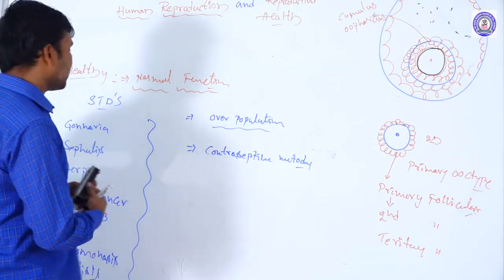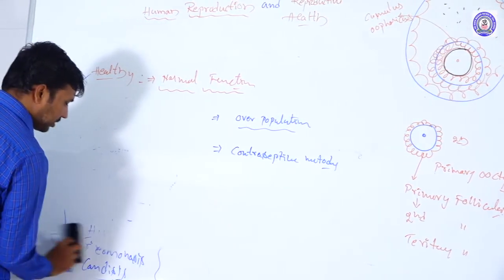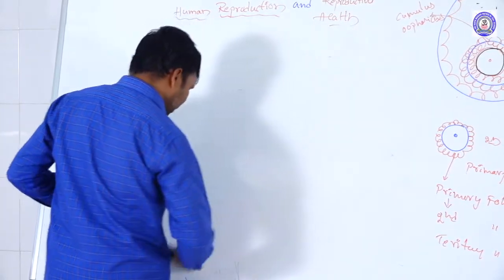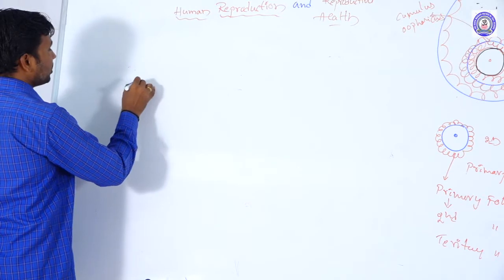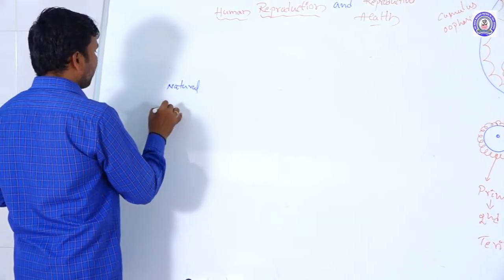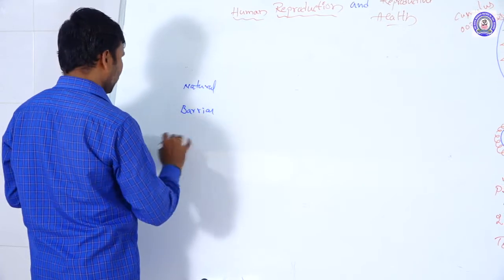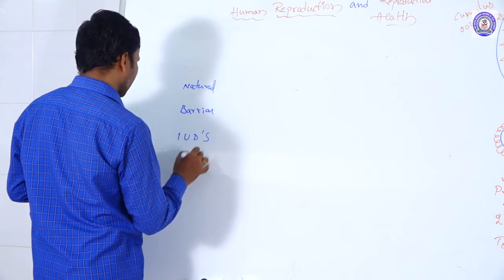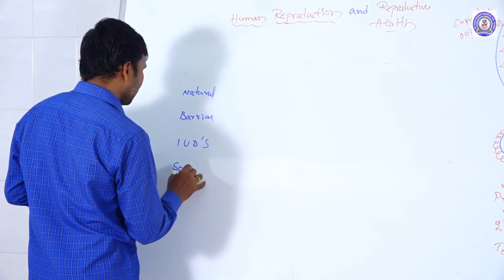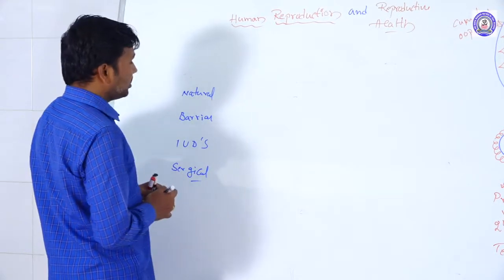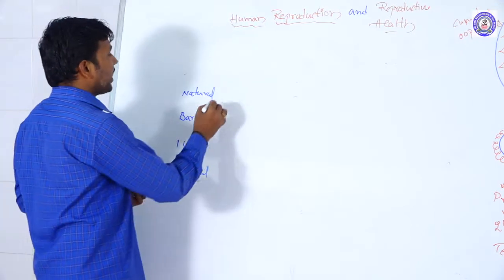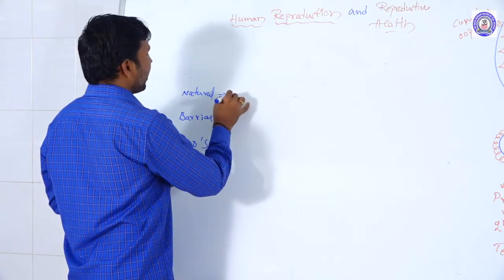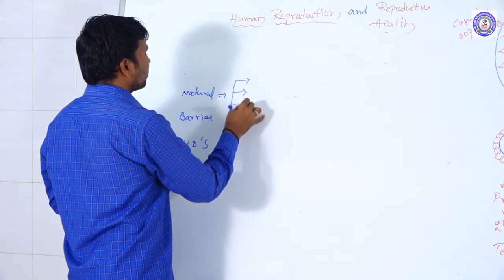Generally, what types of contraceptive methods are followed in India? Based on the contraceptive processes, they are differentiated into different categories: natural methods, barrier methods, IUDs, and surgical methods. So these are the different methods of contraception. First, the natural methods, which are of different types.